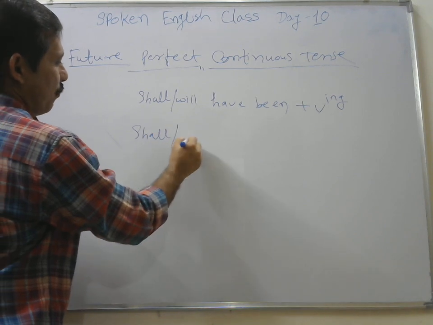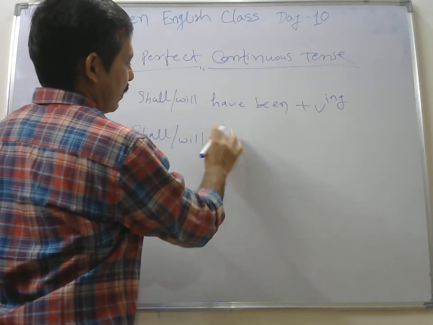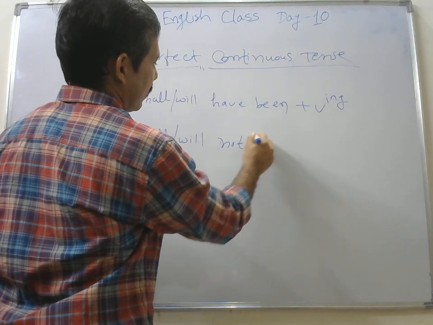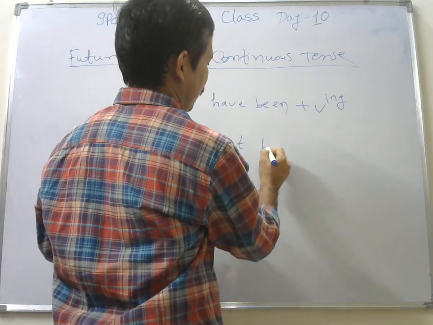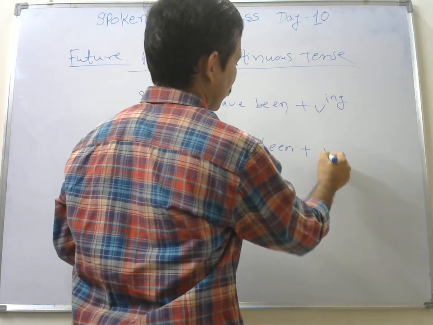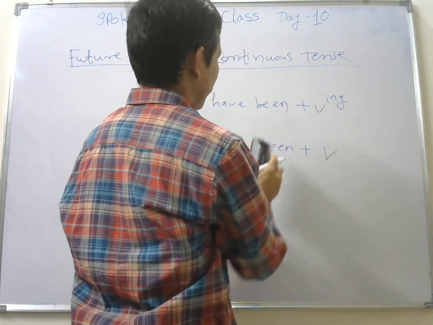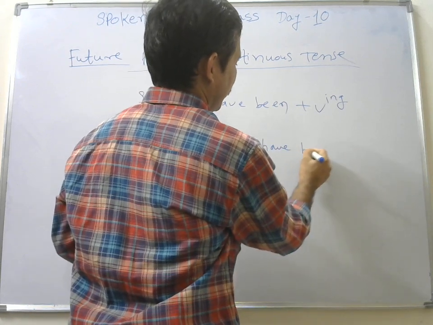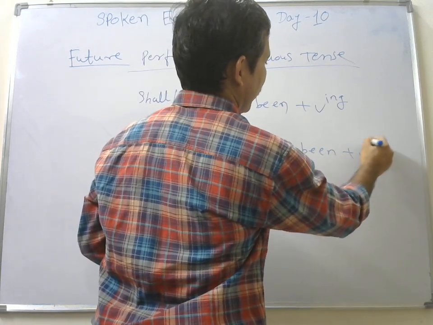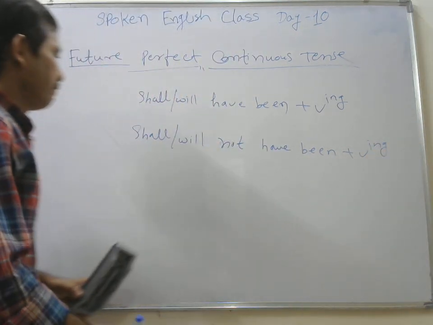Shall, will not have been. Not have been. Oh my god, I did not write have again. Not have been, your verb ing form. Right friend?